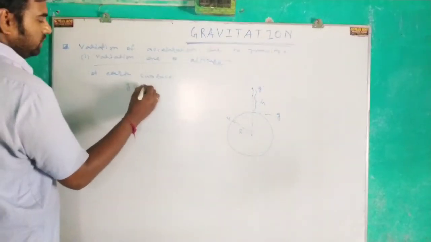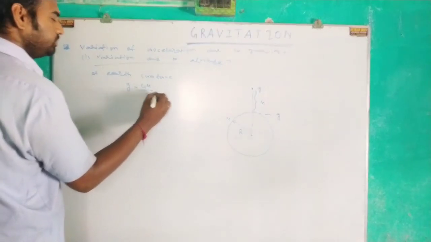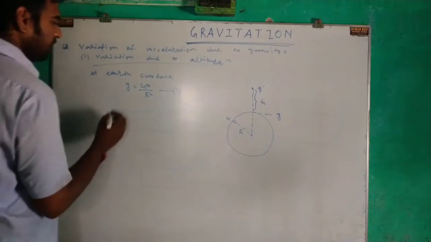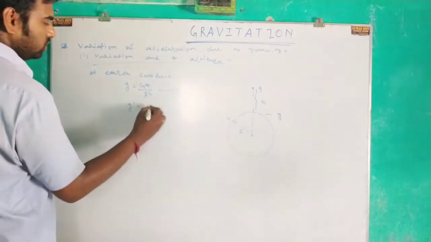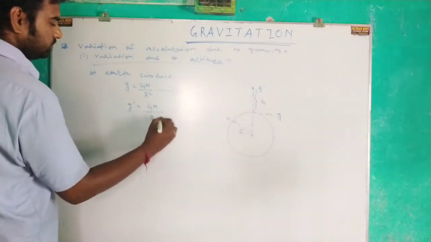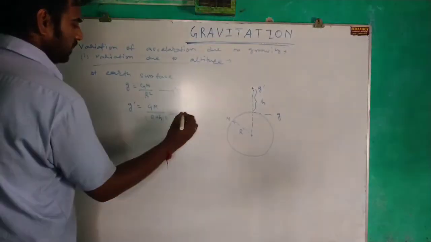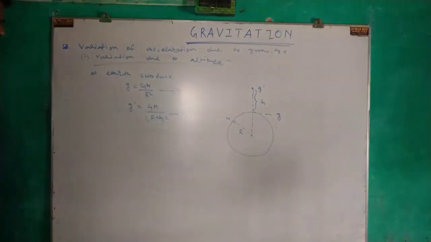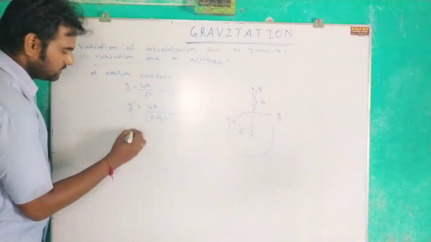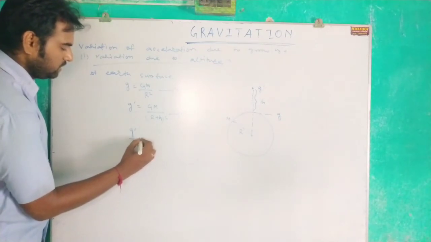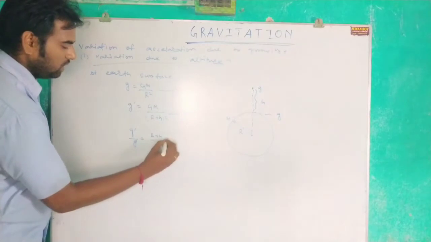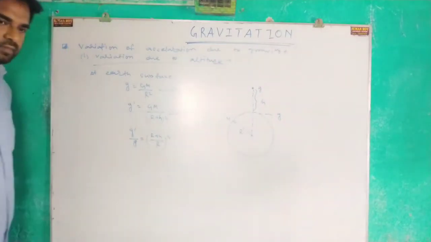Therefore at Earth's surface g equals GM by R square. Clear? At height h, g dash equals GM by (R plus h) whole square. This is equation number 2. From these two equations, we can write g dash by g equals (R by R plus h) whole square.